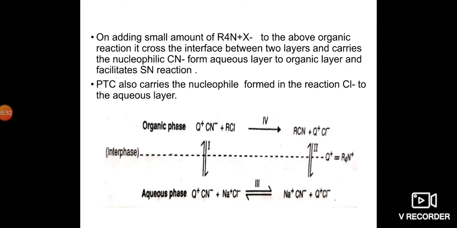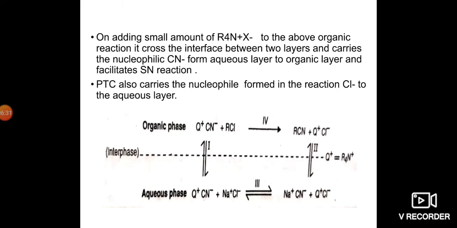On adding a small amount of quaternary ammonium chloride to the above reaction, it crosses the interface between the two layers and carries the nucleophile, cyanide, from the aqueous layer to the organic layer and facilitates the nucleophilic substitution SN reaction. The phase transfer catalyst also carries the chloride formed in the reaction to the aqueous layer.